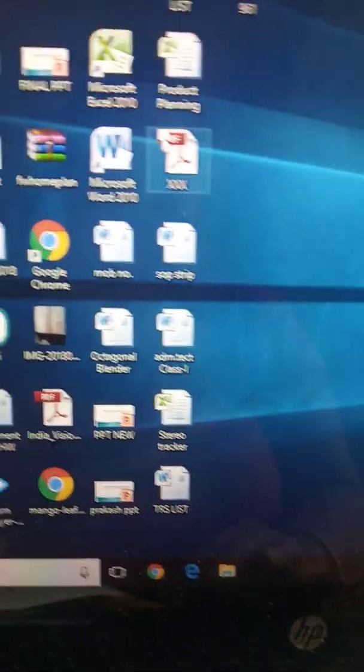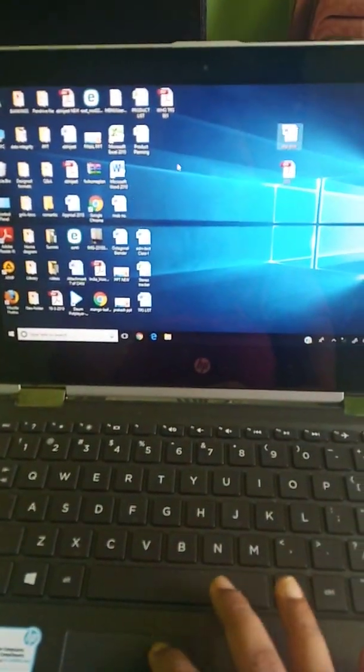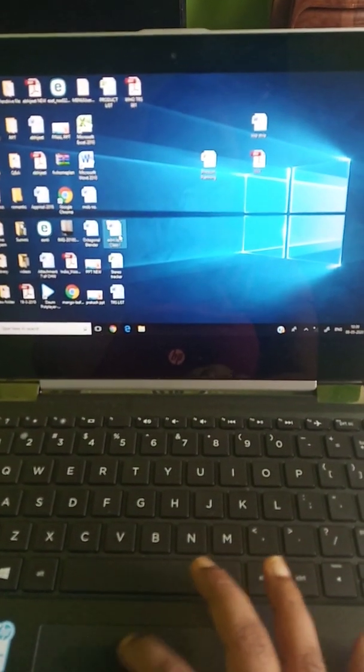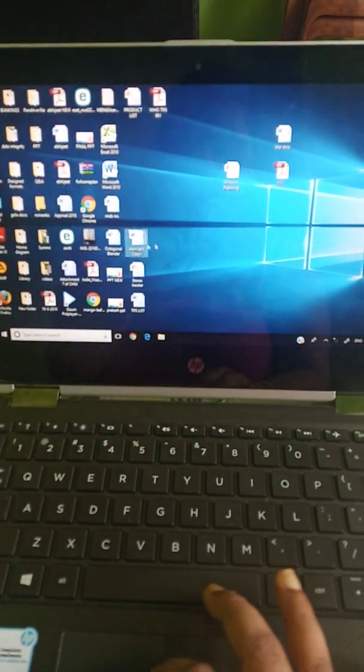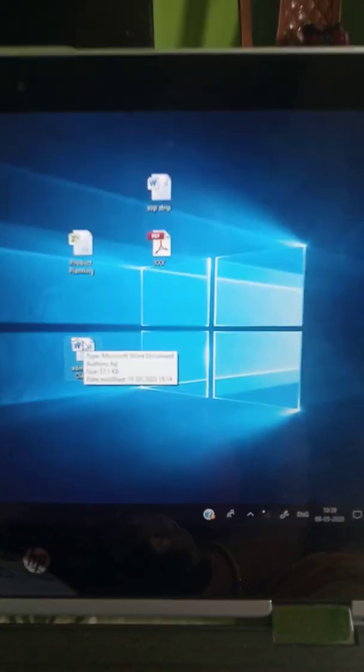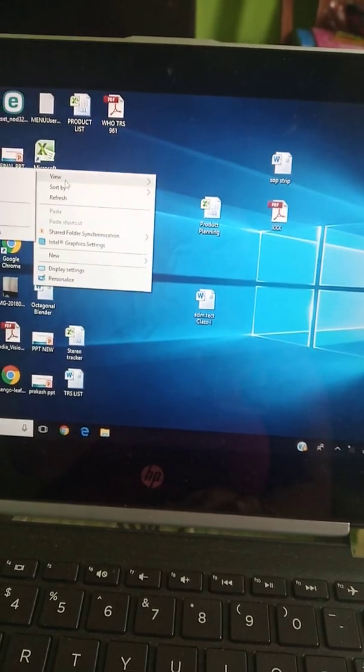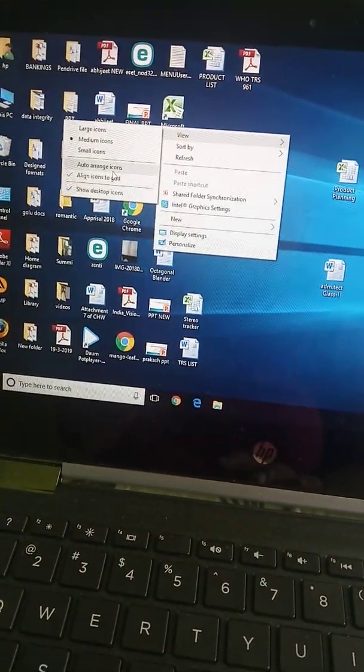Now I will show you again. It is not going to the proper place because I have just removed the tick sign from there. Then we'll do the right click, view, auto arrange.